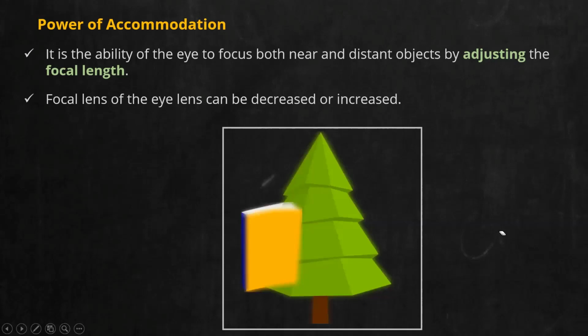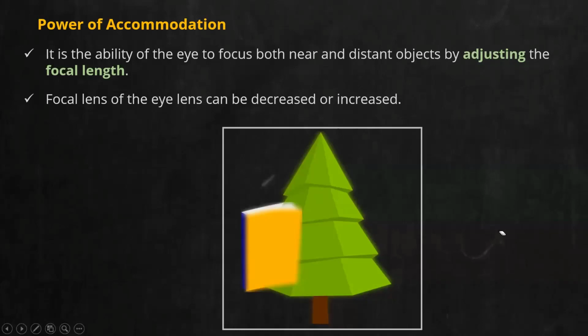This is the second image. Now, if I focus on the tree, you can see the image of the book has been blurred. So this ability of the eye lens to switch between a distant object and a nearby object, we call the power of accommodation, or technically, the ability of the eye lens to change its curvature or focal length.